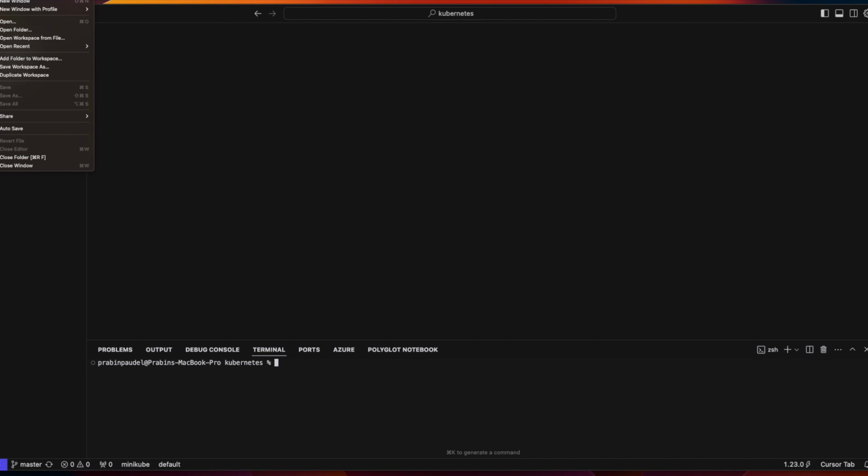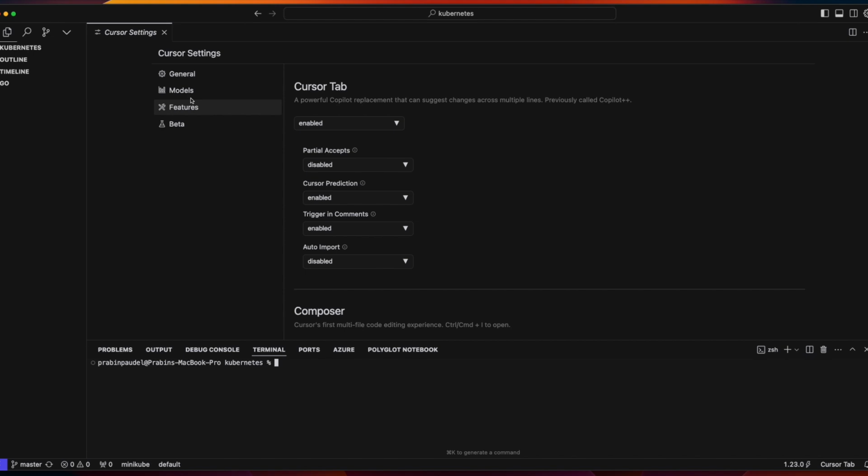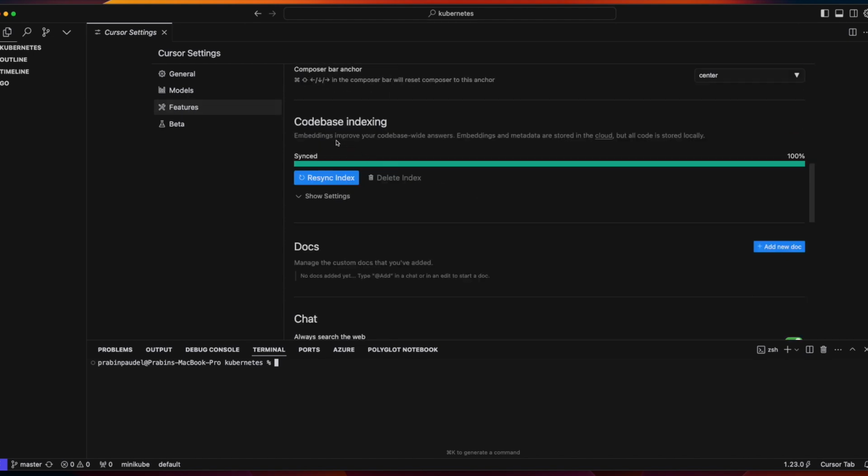You can also see this under the Cursor settings. If you go under Features, you can see the code base indexing. It is currently showing 100%, which means that the Kubernetes code base is 100% indexed. This is important because when you send a command to Cursor, it will answer based on this indexing.